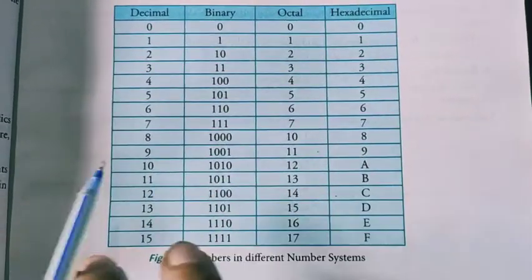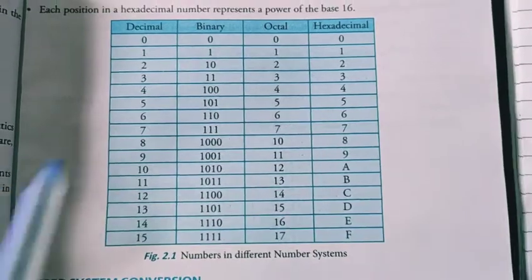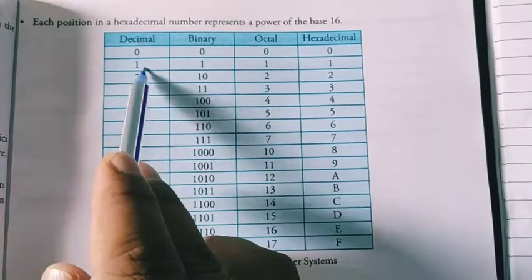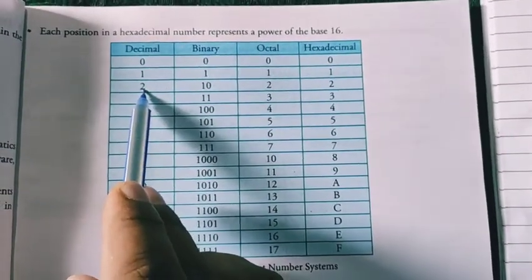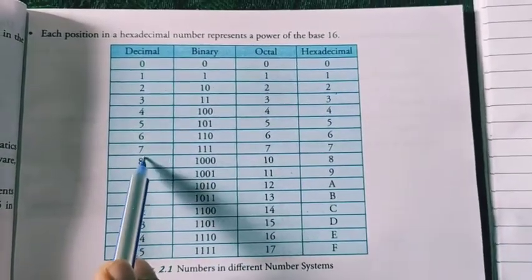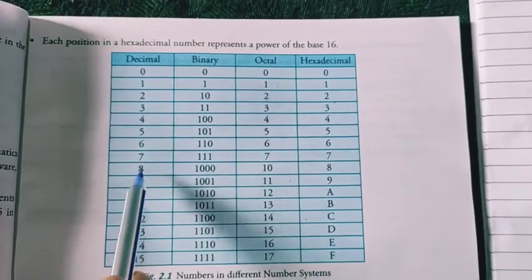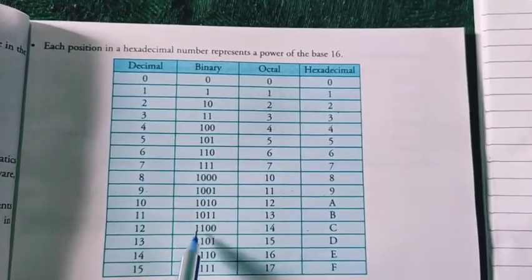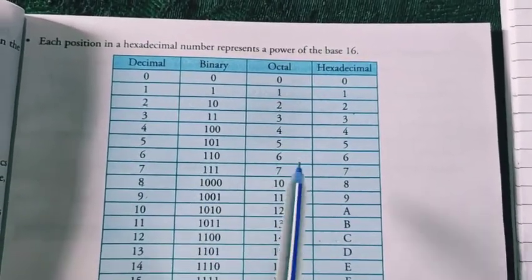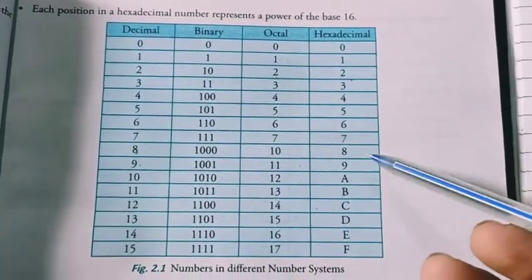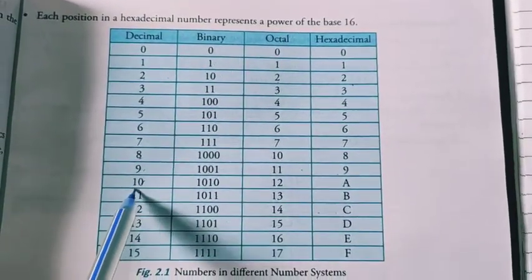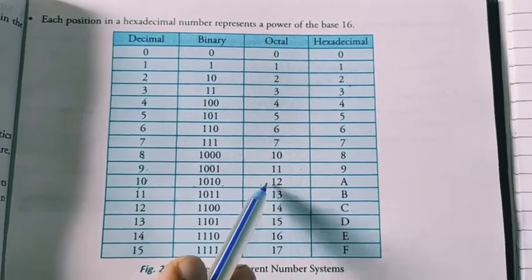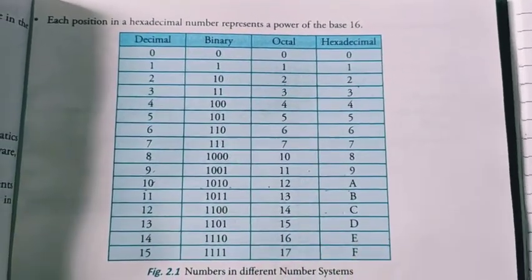Here we have a comparison between decimal, binary, octal and hexadecimal. 0 is the same in all, 1 also the same, and up to 7 decimal, octal and hexadecimal are the same. After 8 and 9 these are the same. These are some examples: which number in decimal corresponds to which in binary, octal and hexadecimal. For example, 10 in binary is 1010, in octal it is 12, in hexadecimal it is A. There are different types of numbers we are using.